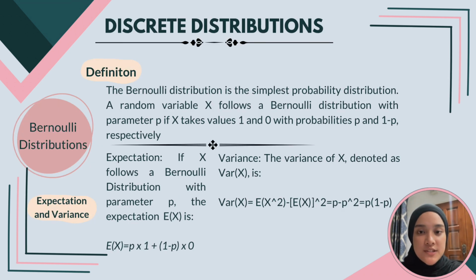The Bernoulli distribution represents an event that has two possible outcomes. A random variable X follows a Bernoulli distribution with parameter p if it takes the value 1 with probability p and 0 with probability 1 minus p. So, the expected value for X is p and the variance of X is p in bracket 1 minus p.